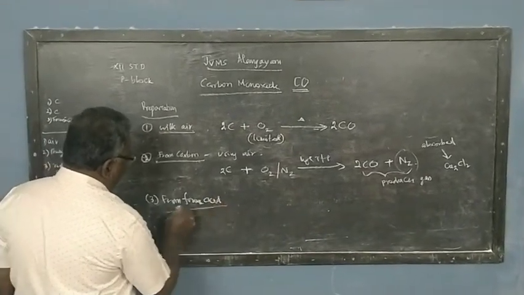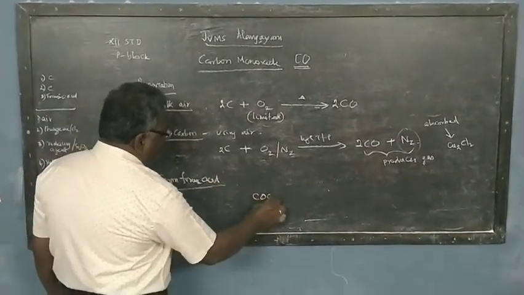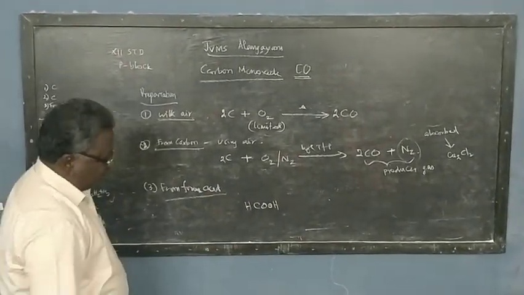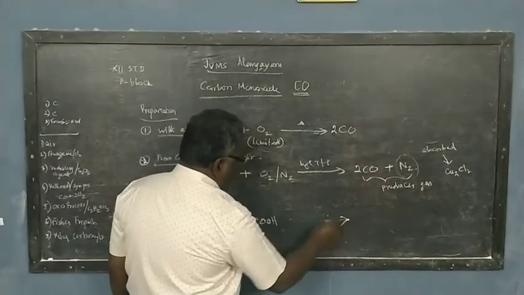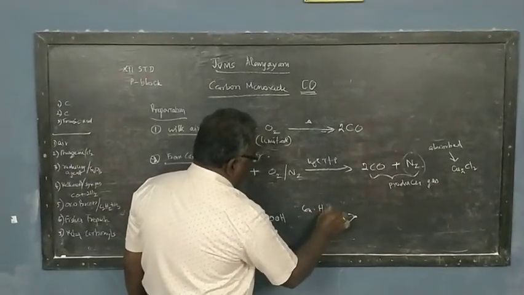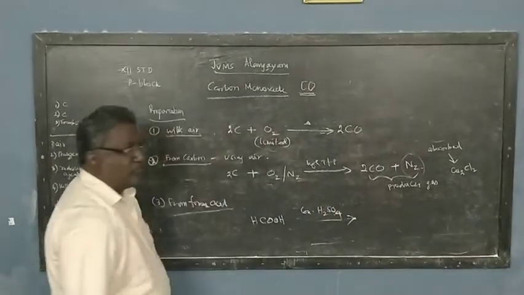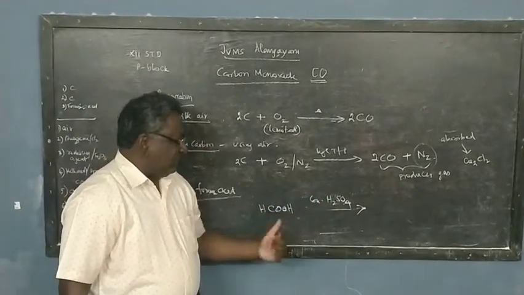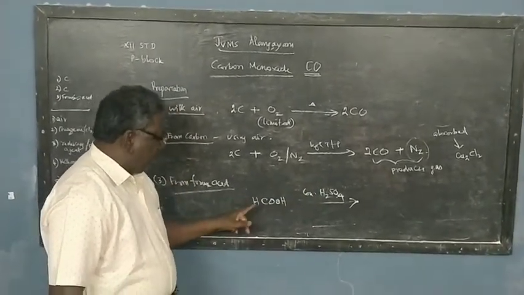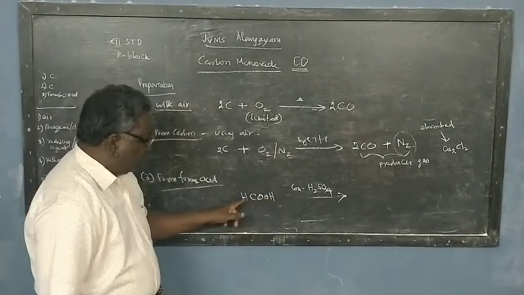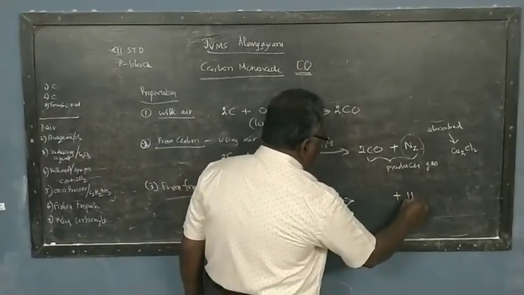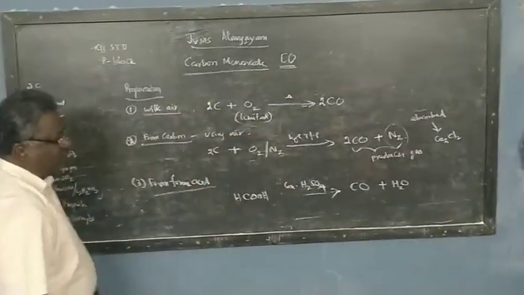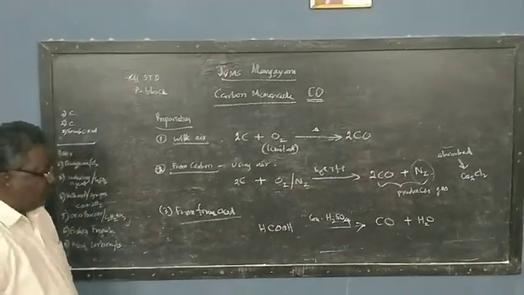In organic chemistry, when you say acid, what functional group does it have? COOH. Formic acid will have H with COOH. This is to be treated with concentrated sulfuric acid. We should know the role of concentrated sulfuric acid. Whenever concentrated sulfuric acid comes in reactions of carbon compounds, it will absorb water. It will remove water molecules, so H2O will go out. When H2O goes out, what will remain? Carbon monoxide will remain. It is the simplest method of getting carbon monoxide, from formic acid.